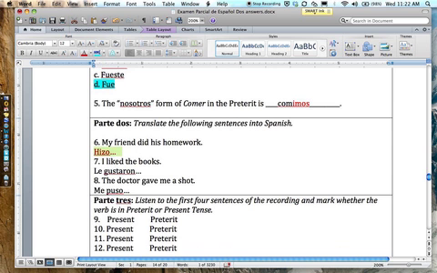I liked the books. A lot of people got the gustaron, but, oops, it should be me, sorry. A lot of people, but they didn't get the plural part correct. They just wrote me gustó. That's I like the book. I liked the books, plural, me gustaron. And a lot of people put me dio or just do because they didn't, again, know how to say to give. So that sort of came back and bit you a little bit.